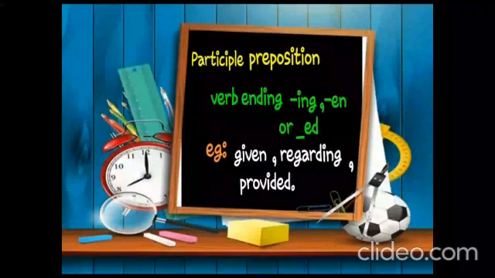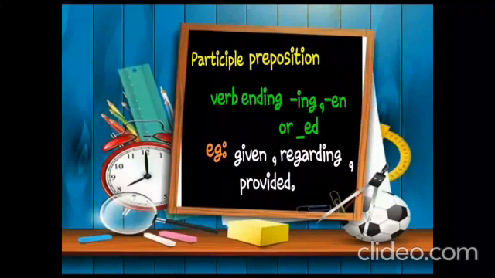Participle preposition is a verb ending with ing, en or ed. Some of the most common participle prepositions are given, regarding, provided. Given ends with en, regarding ends with ing, provided ends with ed.